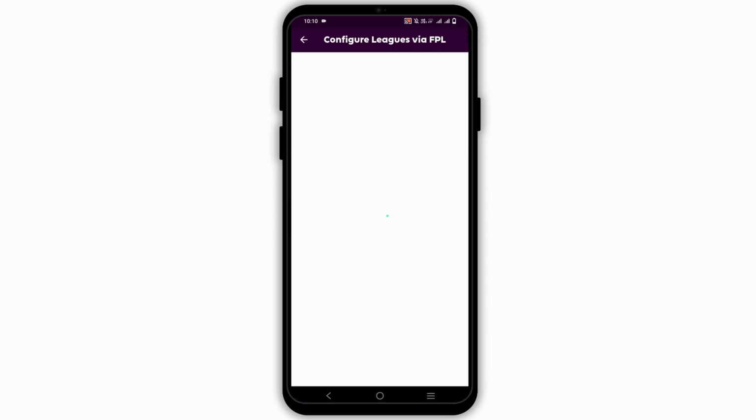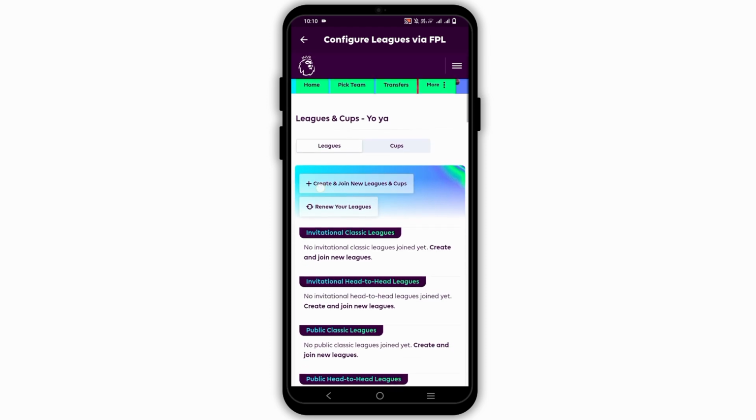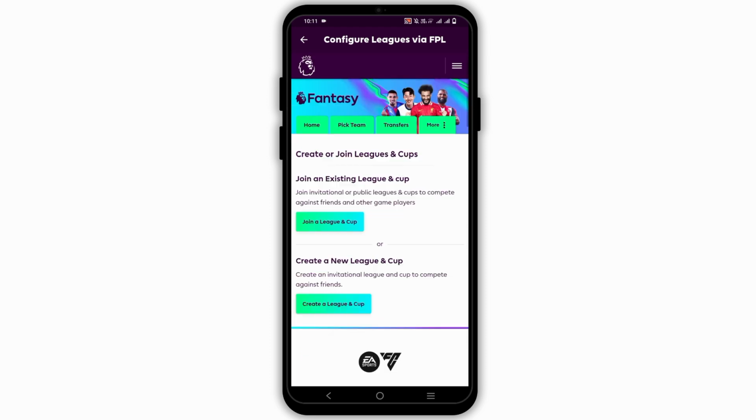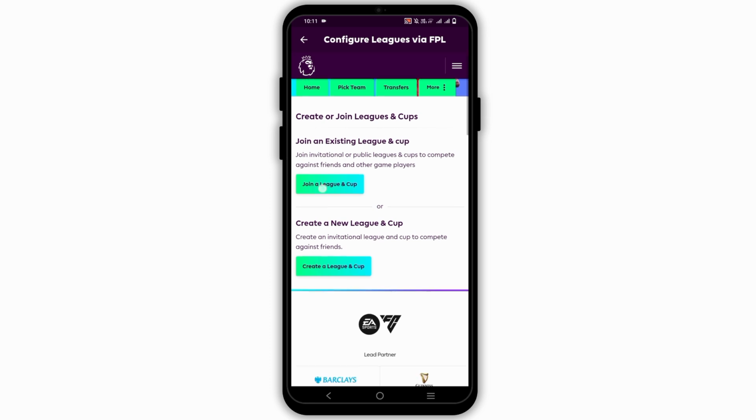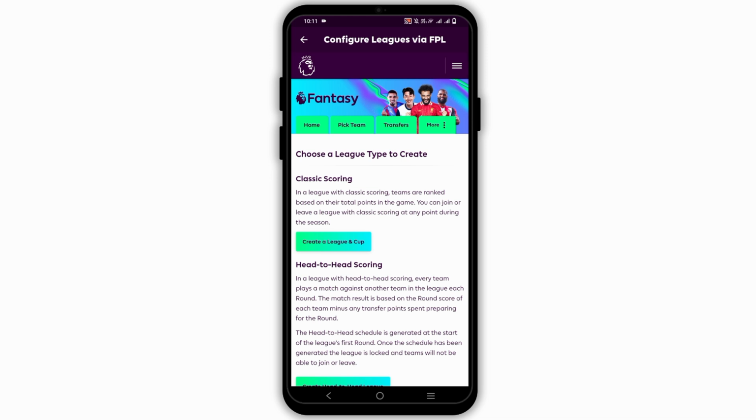Clicking on it should take you to another page from where you have to select the option Create and Join New Leagues and Cups. Here you can either join an existing league or you could select the second option, which is to create a new one.